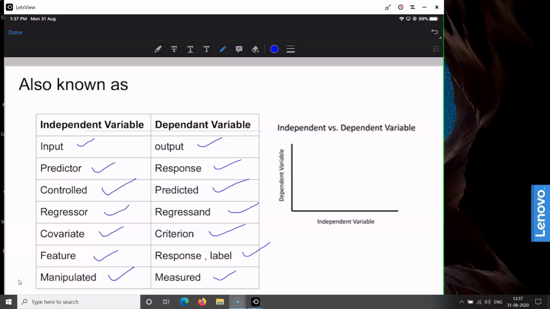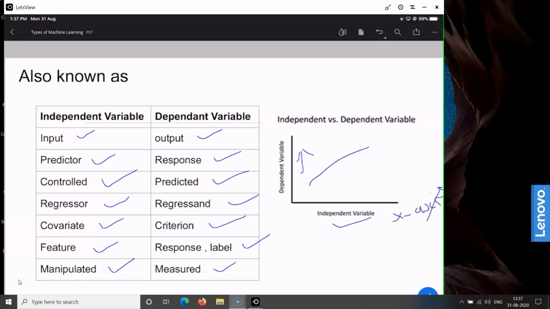One of the important things that we need to remember is that whenever we want to study the relationship between the independent variable and the dependent variable, the independent variables are always taken on the x-axis, whereas on the y-axis the values of the dependent variables are plotted. So these things should be remembered while studying the relationship between the dependent variable and the independent variable.